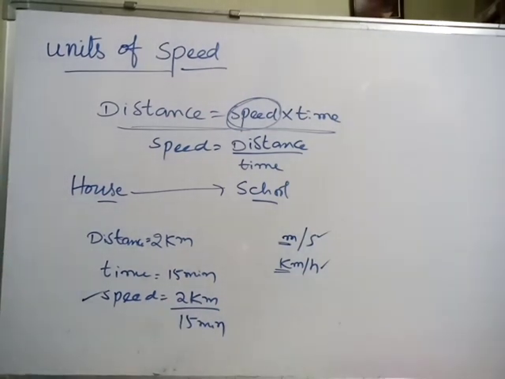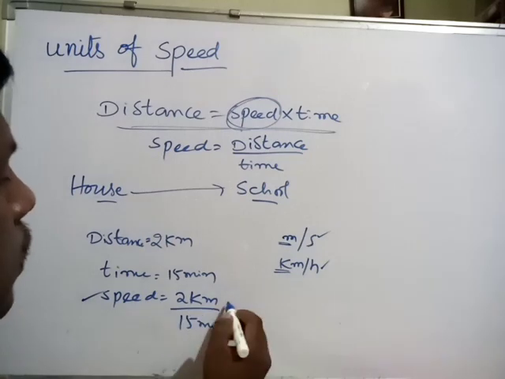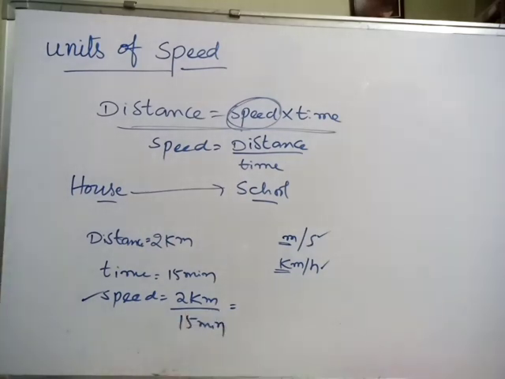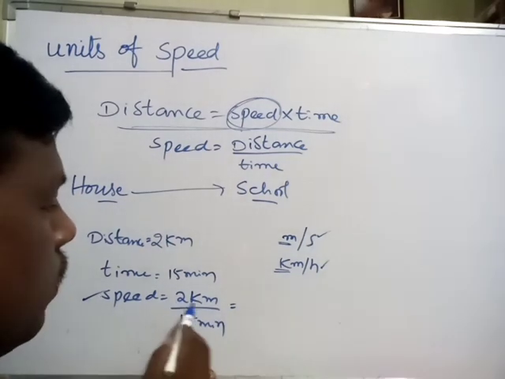So we can find speed like this, distance by time. Here, very important, children, the distance is in kilometers.